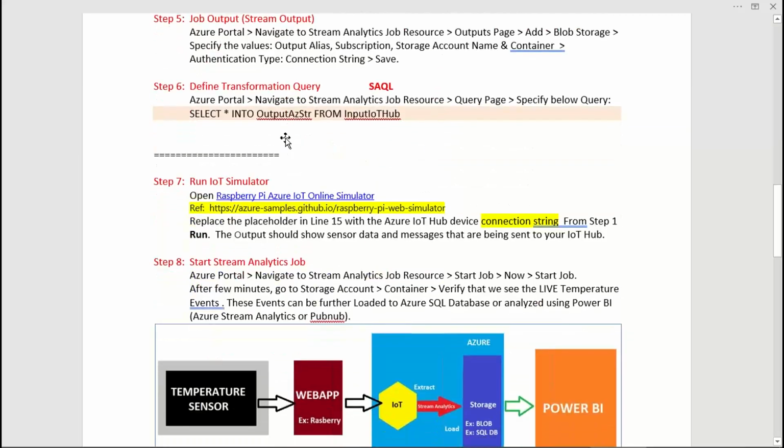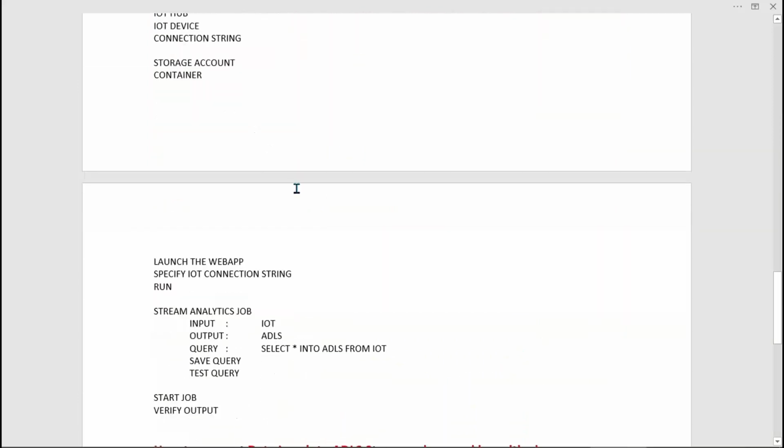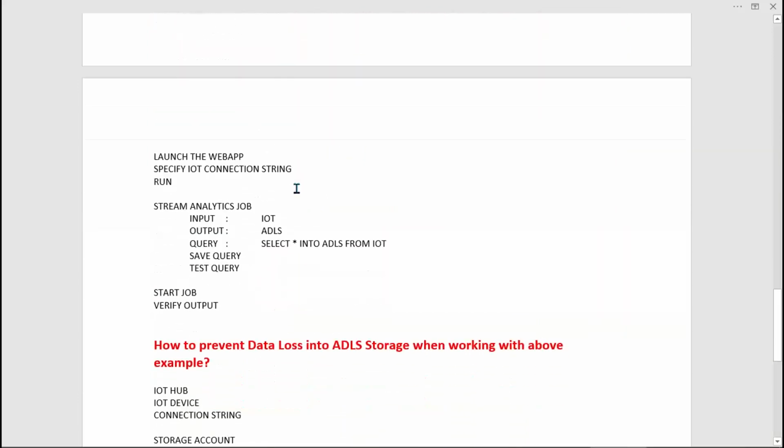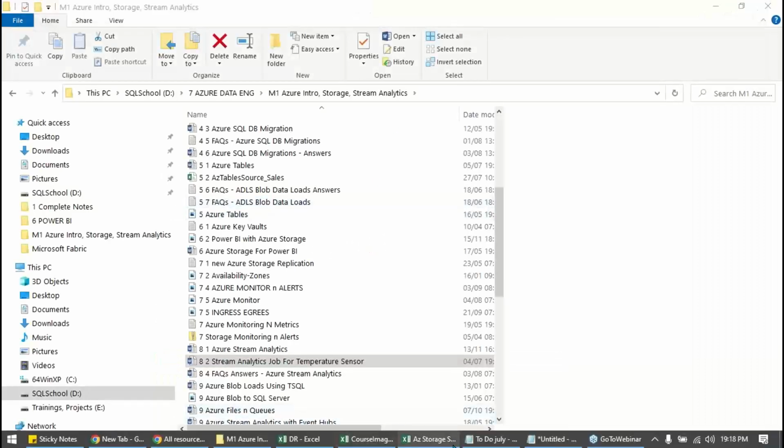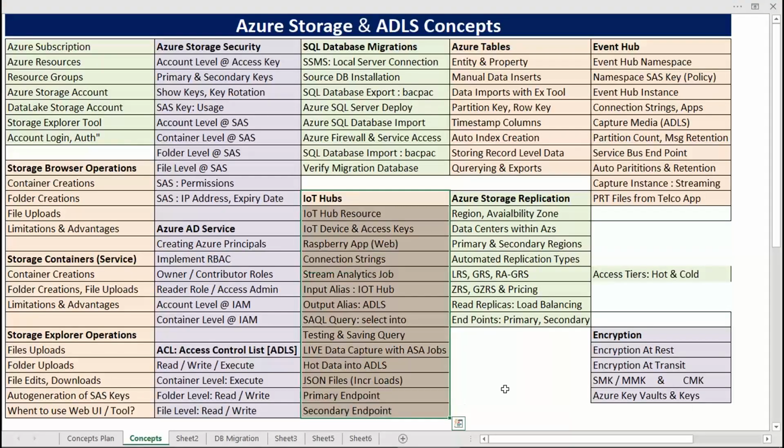And hope you are following the notes as is. Try to go through the scenarios. And I think I gave some task item at that time, right? Like how to prevent data loss. Did you try to do it? Did you find the answer? How to prevent data loss, IoT example. Simply start the job first, then run the app, isn't it? Yes or no? Start the job first. Let's continue.